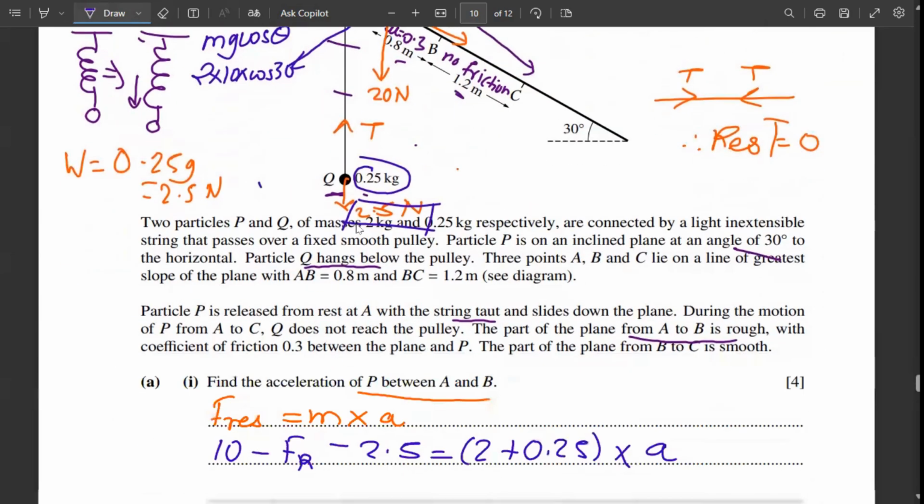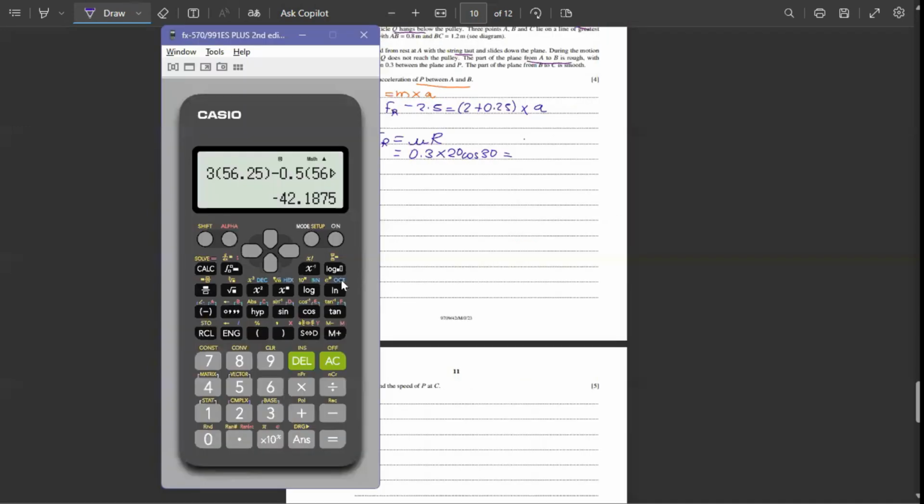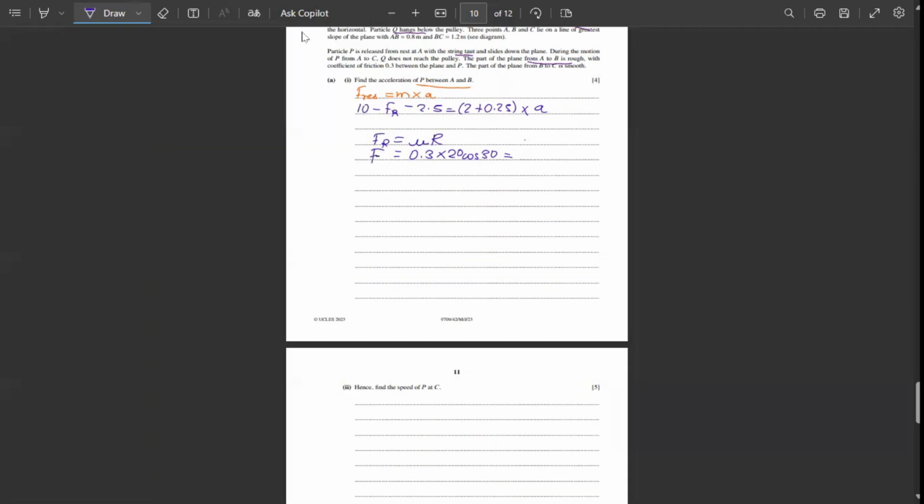So this is 20 cos 30. Putting 0.3 into 20 cos 30 in the calculator, the answer is 3 root 3. So the frictional force will be 3 root 3.